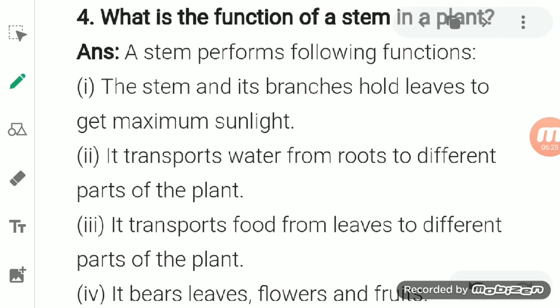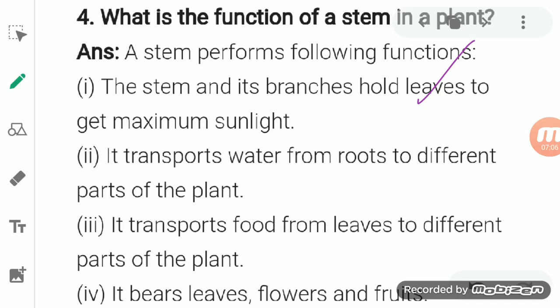Then the next one is, what is the function of a stem in a plant? It is a very important question. So what are the different functions of the stem in the plant? The stem and its branches hold leaves to get maximum sunlight. Okay, so the function of the stem or the branches is to hold the leaves, so that these leaves carry out the process of photosynthesis well by taking the proper amount of sunlight. The leaves attach themselves to the tree with the help of the stem or branches.